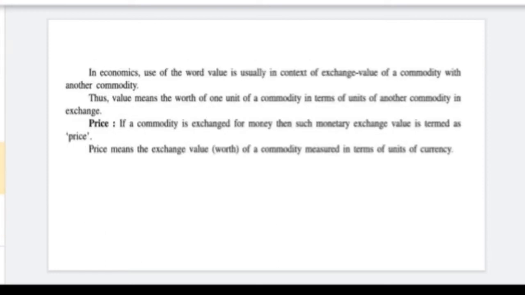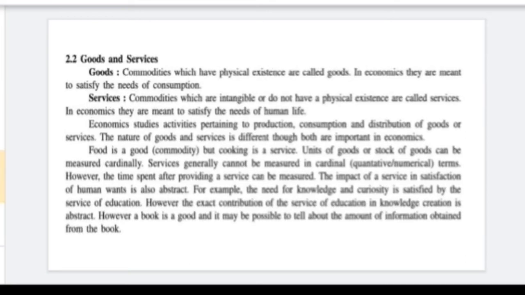So in economics, we use value for what purpose? Exchange value. Value means, in economics, one unit of commodity in terms of another. Means in economics you are going to see value from the viewpoint of exchange. Next, price. What is price? Price is exchange for money. Such monetary exchange value is known as a price. Means what is the worth of the commodity, and we are giving currency in exchange of that commodity, then it is known as a price.